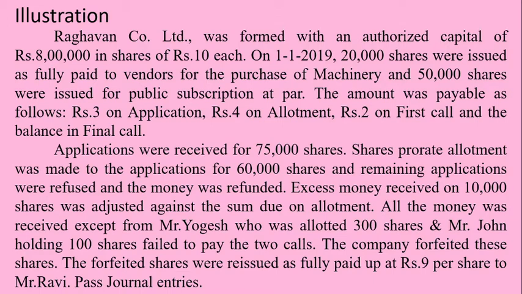Now I hope all of you have taken note of these aspects and now we can pass journal entries. Before passing journal entries, there must be some working note because it is a kind of pro-rata allotment. We need to prepare some working note which may support to pass journal entries.